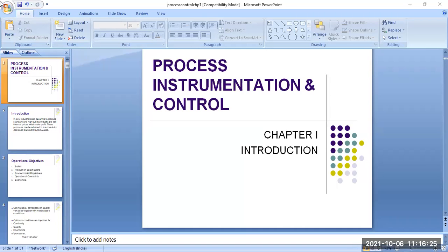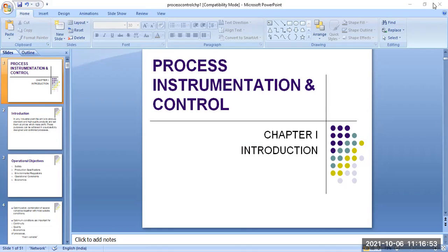So at first we have to know what process instrumentation and control systems are. Last class we also discussed this definition, and I gave one or two examples, so a little bit of an idea has been given to all of you. Instrumentation and control engineering, also ICE, is a short term for instrumentation and control engineering.